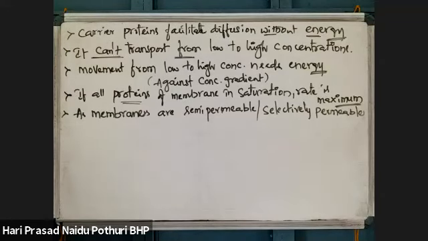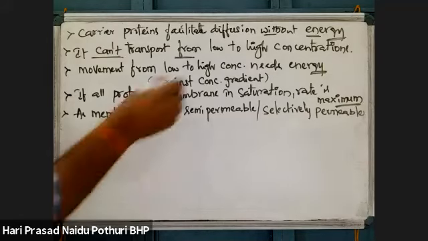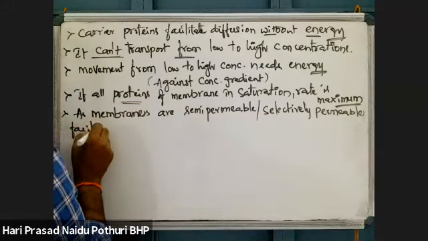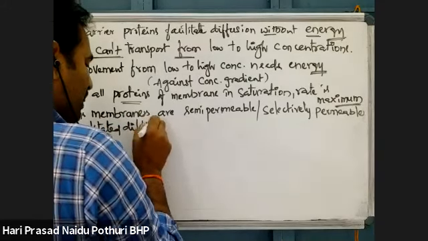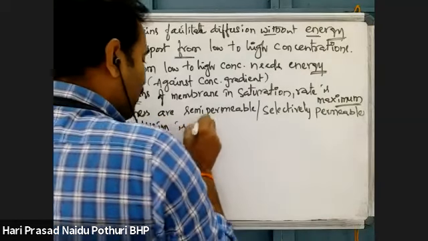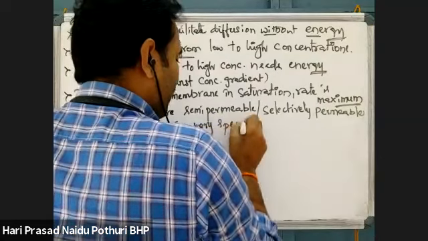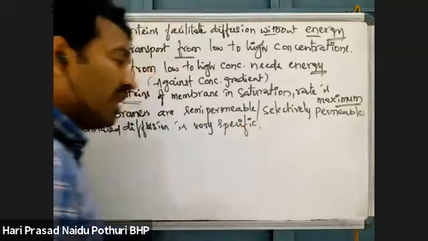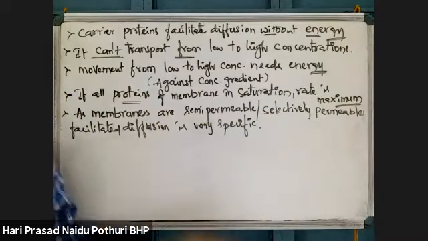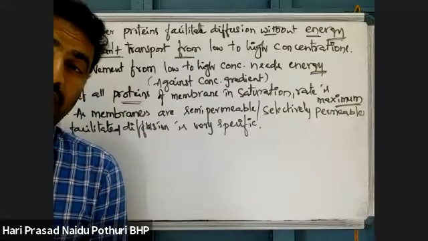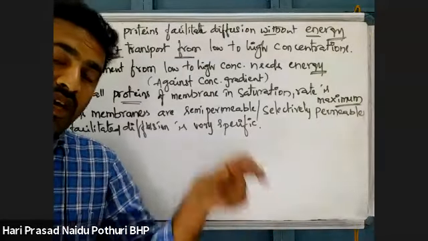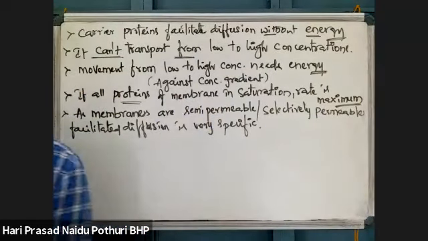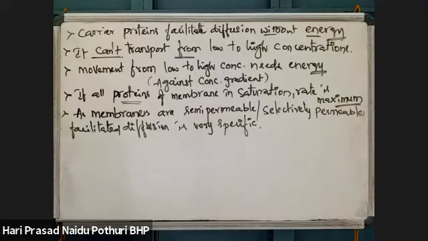As the membranes are selectively permeable, facilitated diffusion is very specific. Very specific means only one type of chemical molecule can be carried. It is a highly specific process because membranes are selectively permeable. Only a few types of chemicals are transported; all chemicals will not be transported.